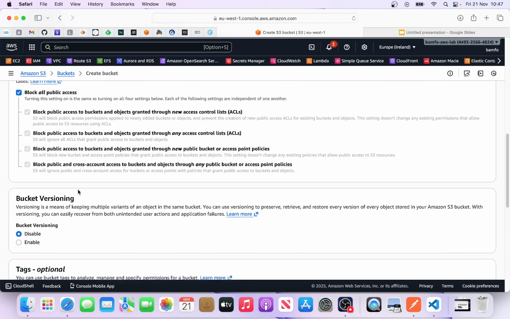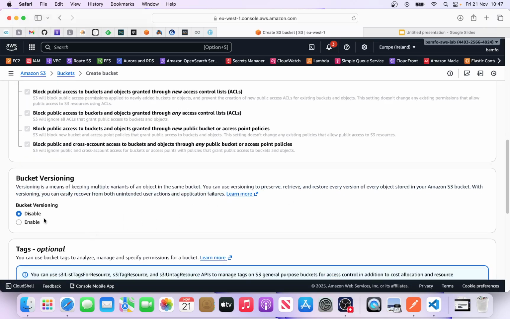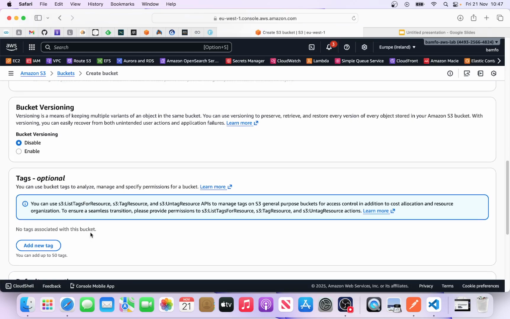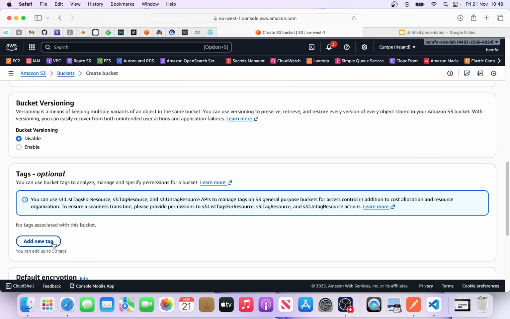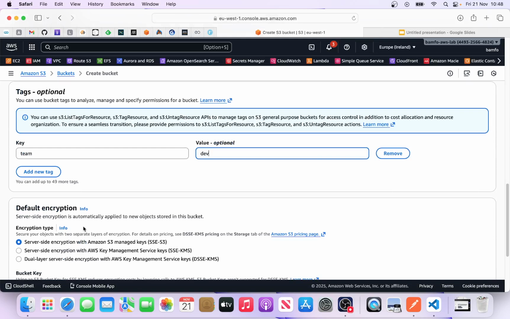Okay, for versioning, if you want to have a duplicate, a variant, a copy of your content or your object, you enable it. This will help you in case of accidental deletion, you can easily retrieve them. Right, so for now, just for learning purposes, let's disable it. And then you have your tag. You can label your bucket to say who owns this bucket. For example, the team that owns it is the dev team. You can add as many tags as you can.